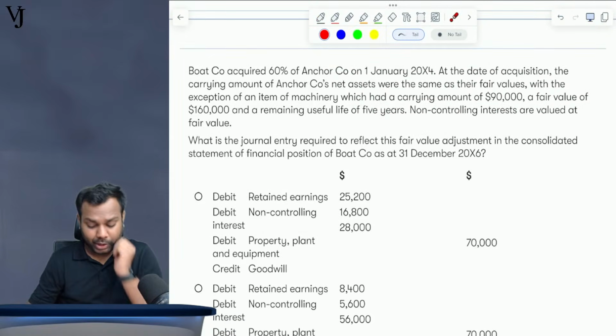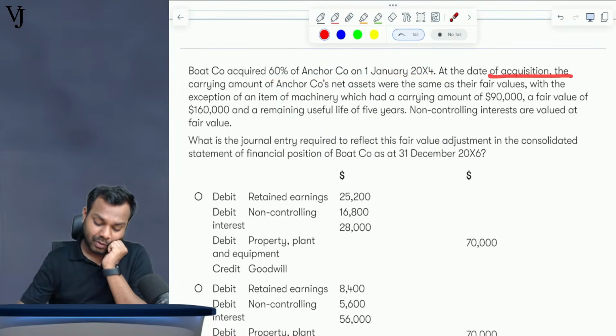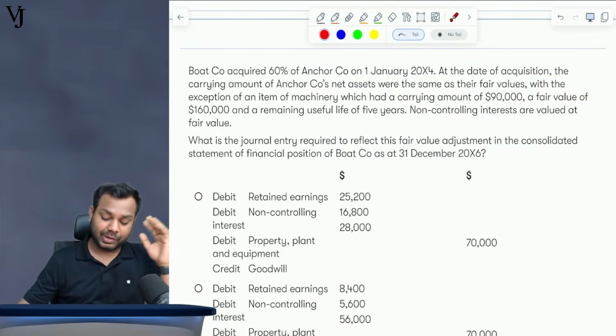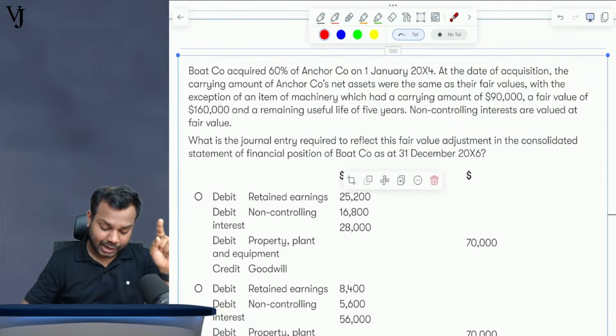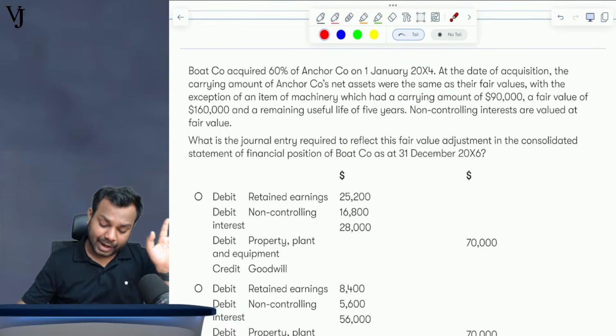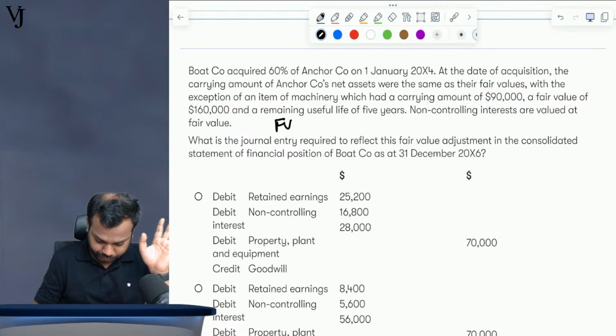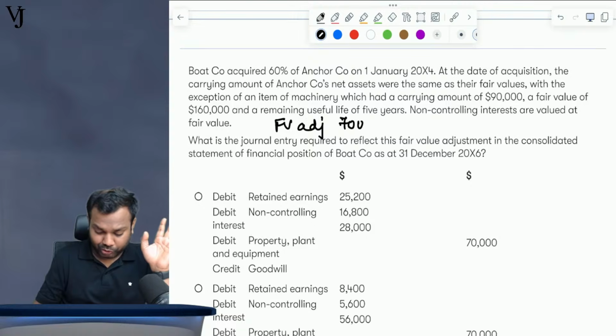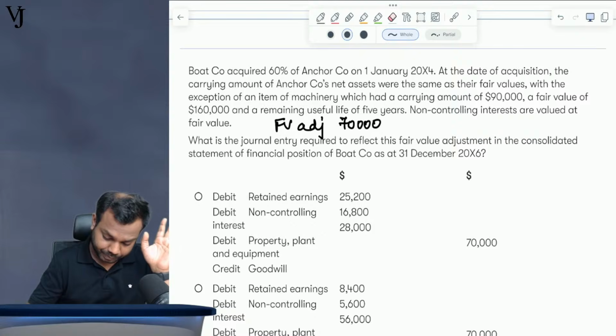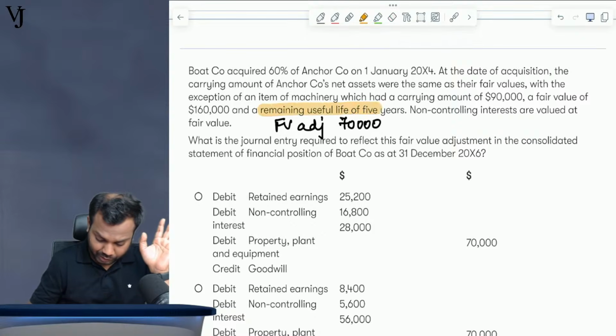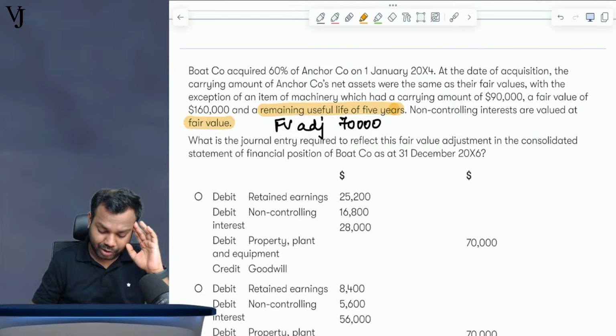So it says Boat Company acquired 60% of Anchor Company on 1st January 20X4. At the date of acquisition, the carrying amounts of Anchor's net assets were the same as their fair values, with the exception of an item of plant and machinery, which had a carrying amount of this much and a fair value of this much. Means a fair value adjustment of 70,000 has to be done. Remaining useful life of this is 5 years. Non-controlling interest is valued at fair value. What is the journal entry to reflect the fair value adjustment as on 31st December 20X6?